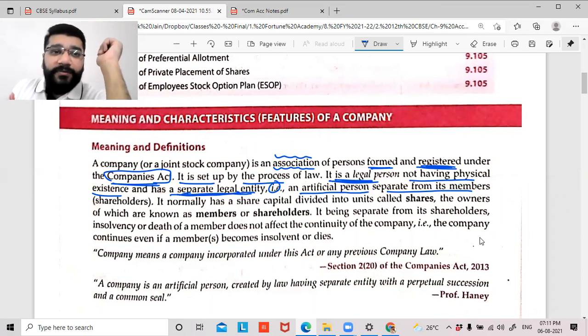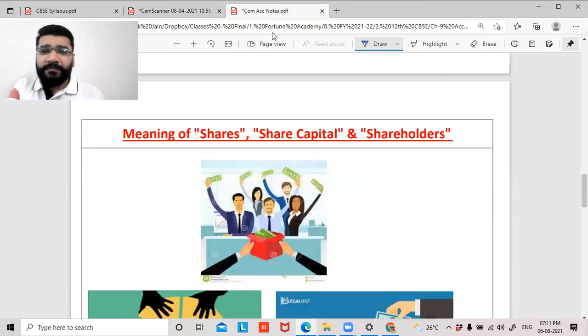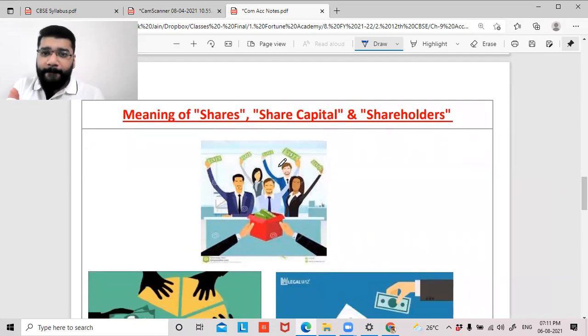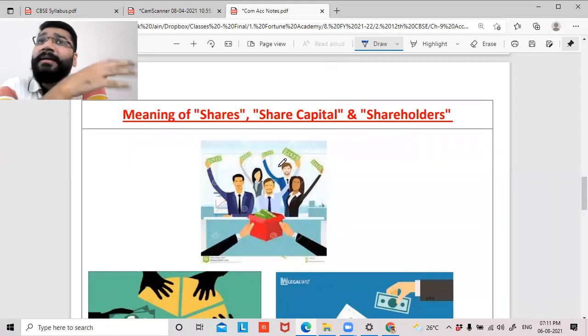Can somebody tell me what is the meaning of shares? Before I go ahead and explain it, what do you think is the meaning of a share? The ownership of a company is divided into smaller units. Okay, this is something very technical from the textbook: the capital of a company is divided into smaller units called shares. Can it be understood in a simpler way?